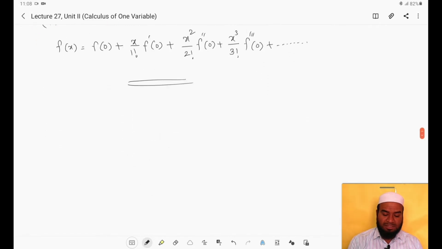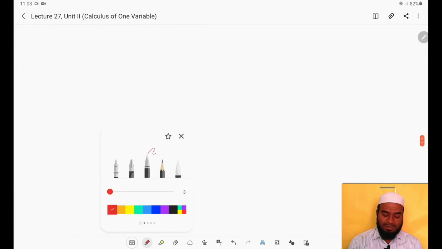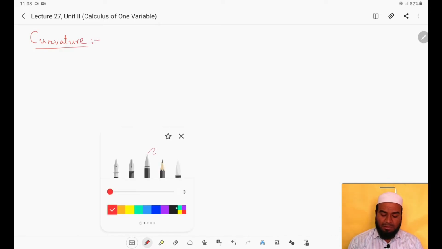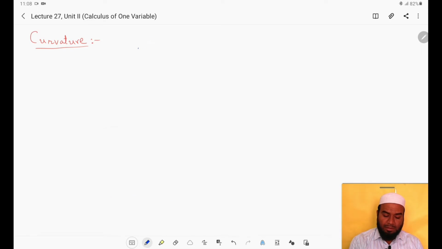The next topic that we have discussed in unit 2 is curvature and the radius of curvature. So first we will define curvature. Suppose I am having 2 curves, one curve is something like this, another curve is something like this. Now you observe at this point, let this point be P, and let this curve be C1 and this curve be C2.